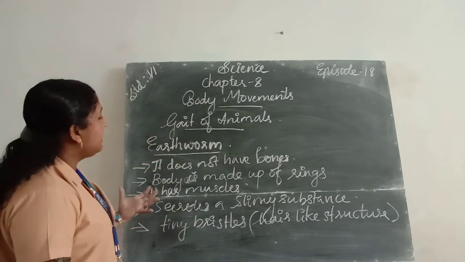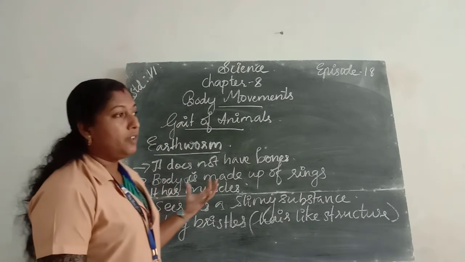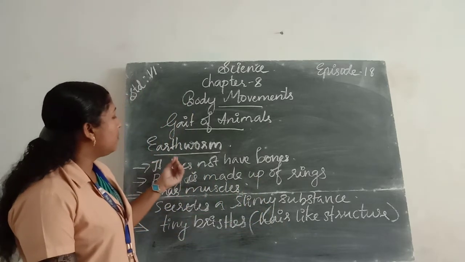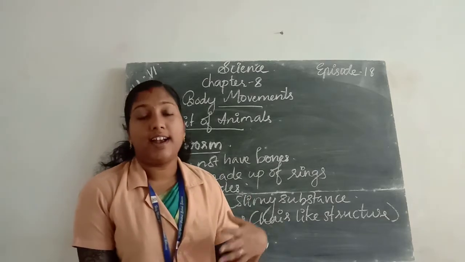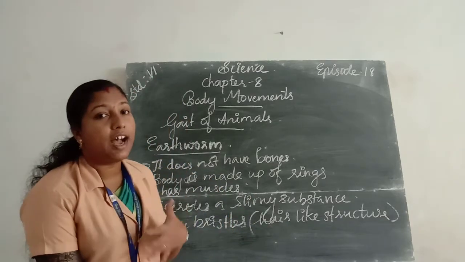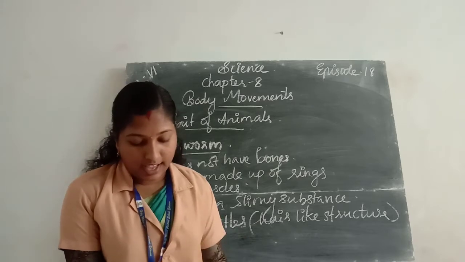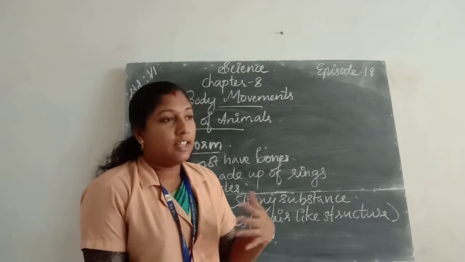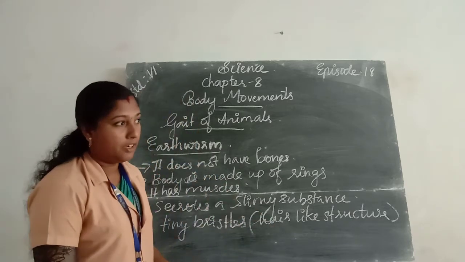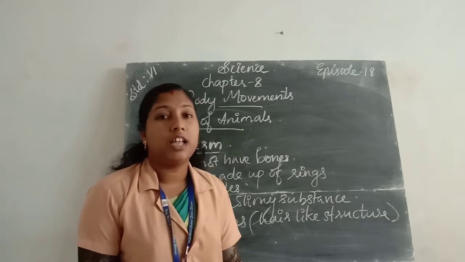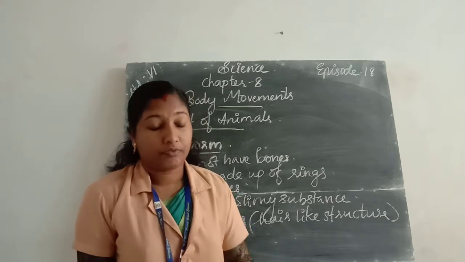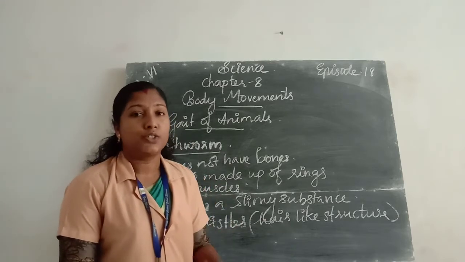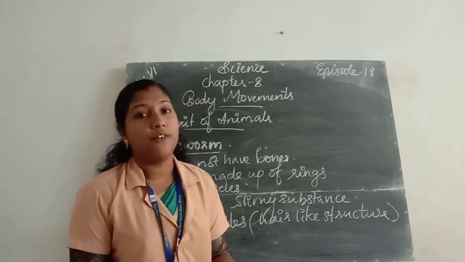Then what is eaten by the earthworm? The earthworm eats its way through the soil. Then the earthworms throw out the undigested materials that they eat from the soil. This activity, the throwing out of undigested materials, helps the growing of plants. It gives more fertility to the soil, and the earthworm also helps the farmers.